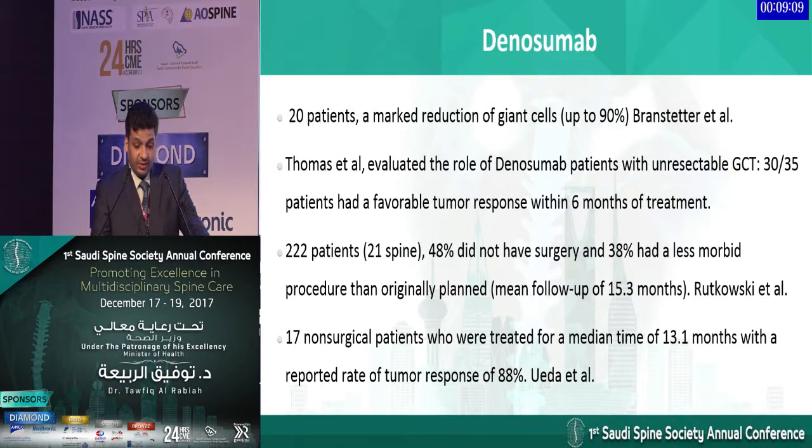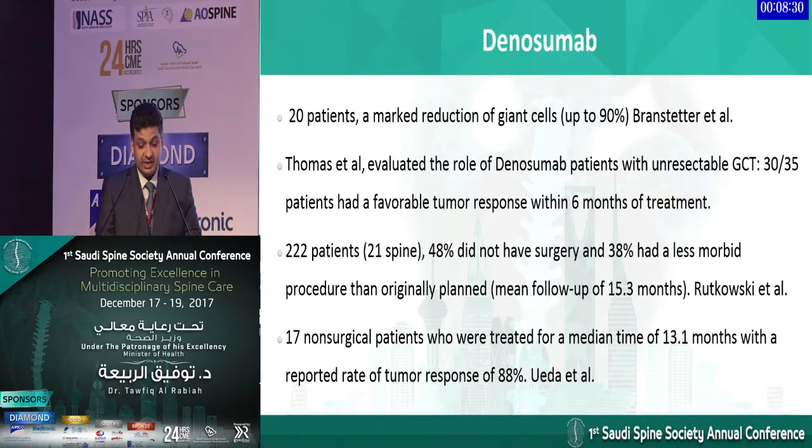Thomas also quoted in his paper and evaluated the role of denosumab in patients with GCT that were unresectable. 30 of the 35 patients that they looked at had a favorable tumor response within the first 6 months. Another, larger study was done on 222 patients with GCT. 21 of these were spine, 48% did not even need surgery, and the surgeons mentioned that 38% had a less morbid procedure than they initially planned for.